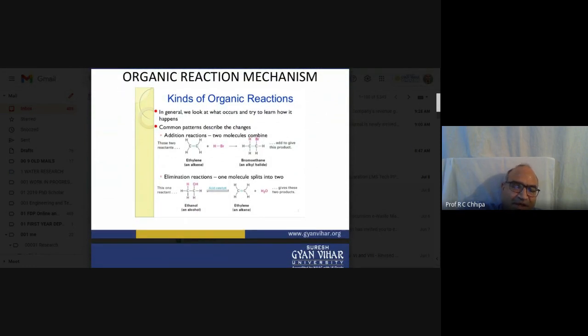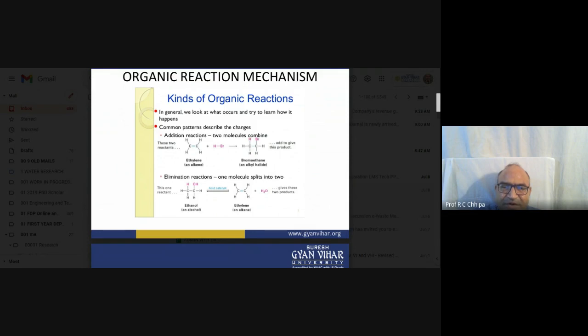These are certain organic reactions. In general, we look at what occurs and try to learn how it happens. The common pattern describes the changes, in this particular case the addition reaction, where the carbon double bond is added with hydrogen and bromine.